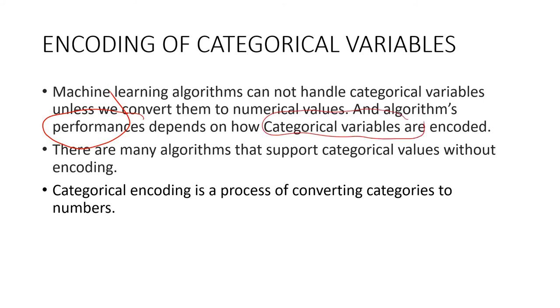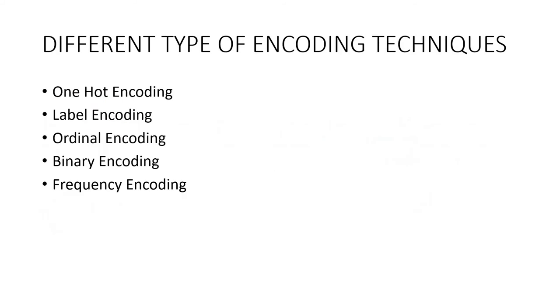There are many supervised and unsupervised machine learning algorithms that support categorical values without encoding as well. Categorical encoding is a process of converting categories into numbers. That's what we do in categorical encoding.